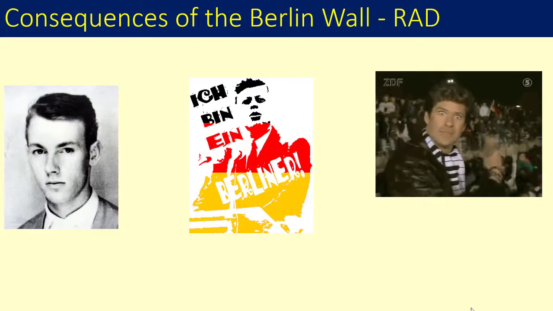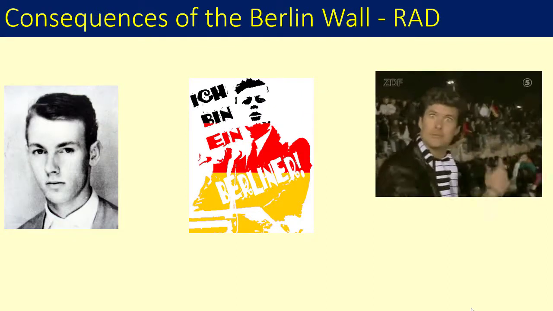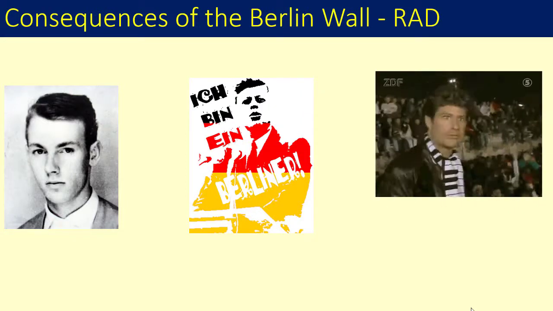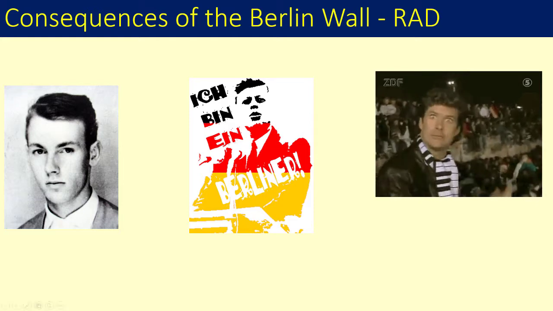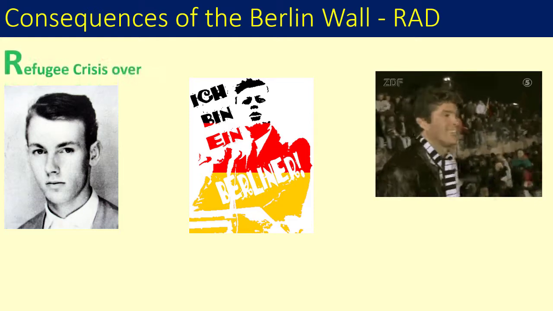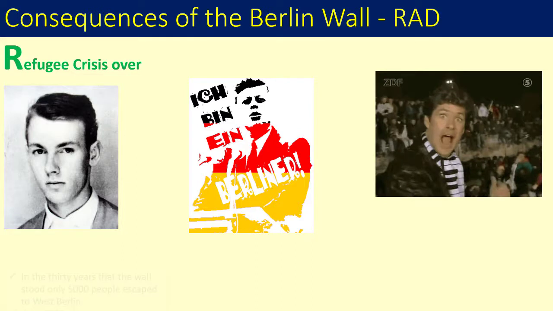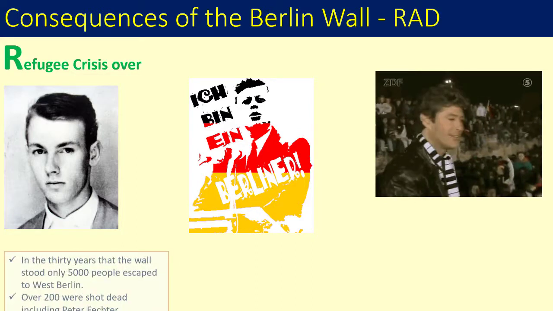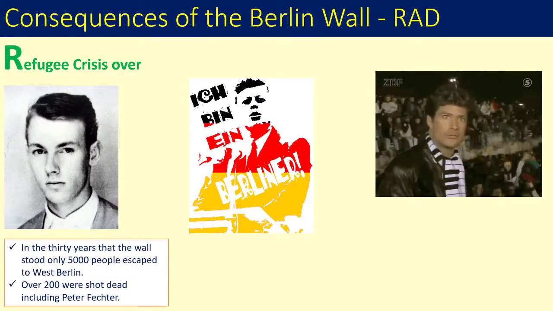Finally, what were the consequences of the Berlin Wall? You can remember these as RAD, R-A-D. The first major consequence was that by stopping East Germans escaping to the west, it ended the refugee crisis. For the 30 years the wall stood, it's estimated only 5,000 people escaped East Berlin, and of those, over 200 were shot dead while trying to escape.